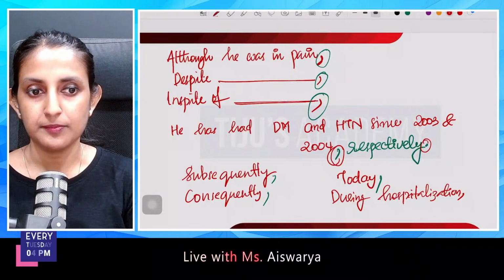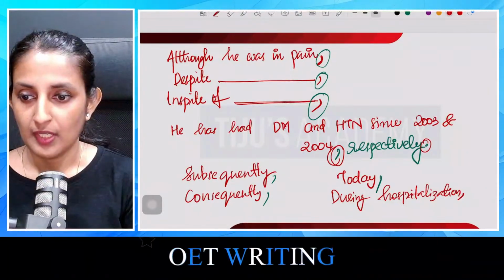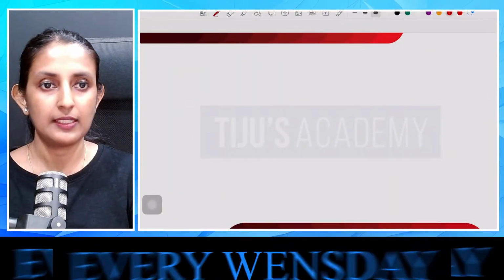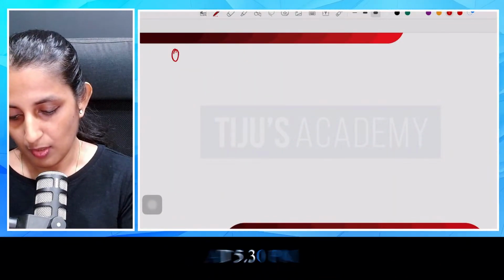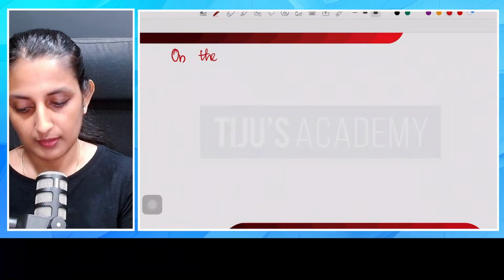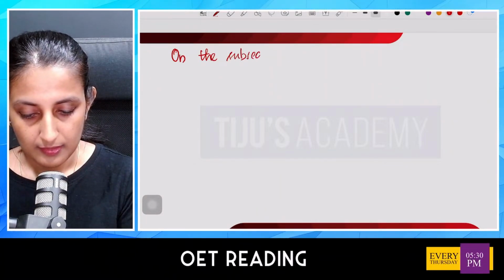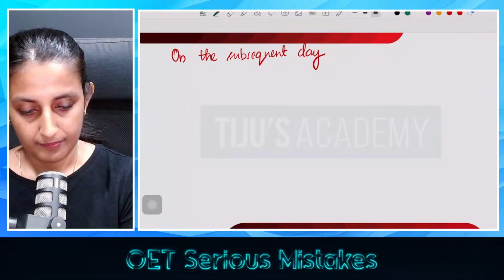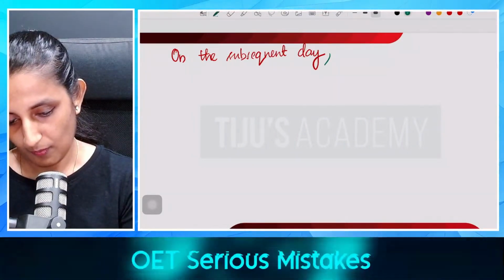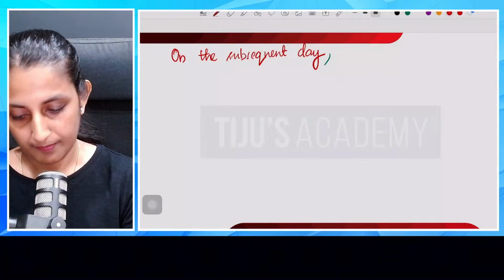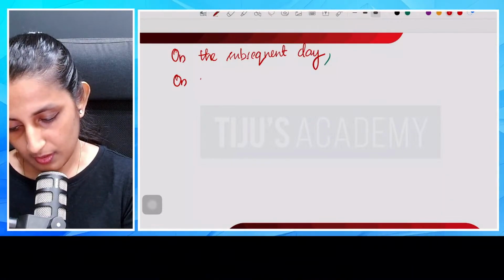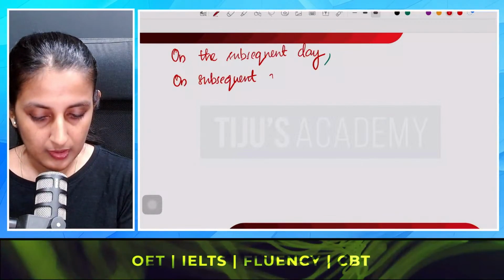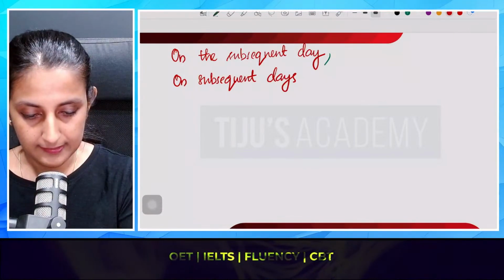Yes, I hope it is clear. Ma'am, on the subsequent day, on subsequent days. Yes, Aaron, I will be making it clear. So here, on the subsequent day, comma, and on subsequent days.